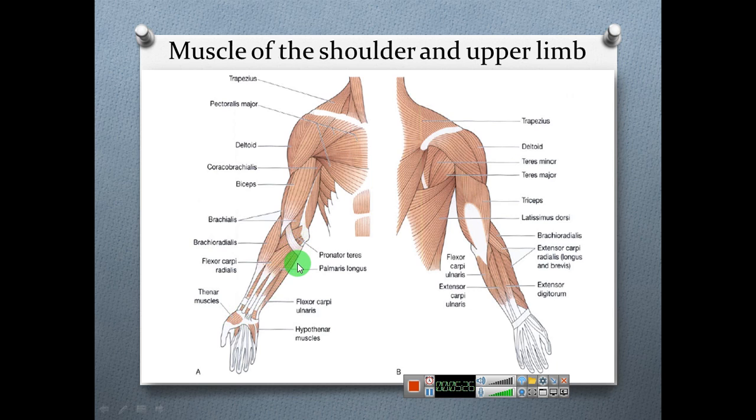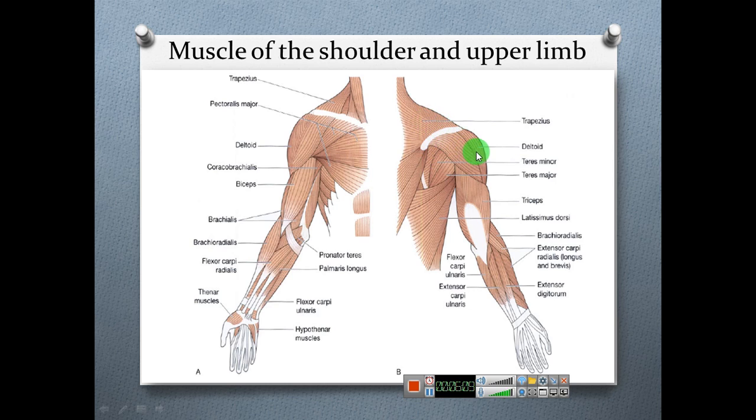Pronator teres, palmaris longus, flexor carpi ulnaris, hypothenar muscle, thenar muscle and hypothenar muscle. You can see in this picture the anterior part and posterior part.